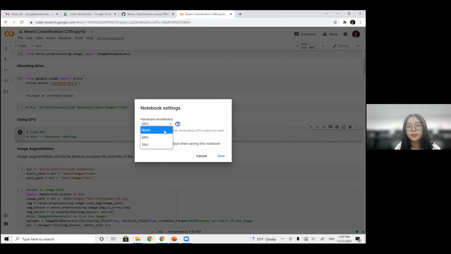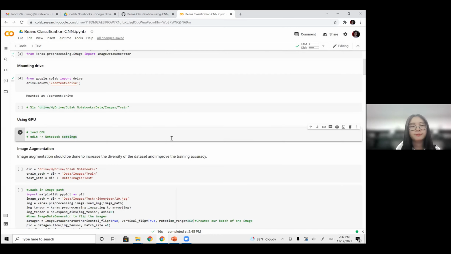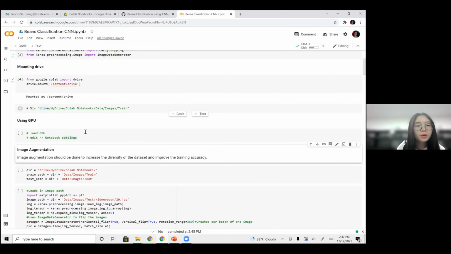This will be much slower. So I would suggest select GPU and click Save. Now we have our environments ready so far. Let me know if there's any questions regarding the setting for the environment.